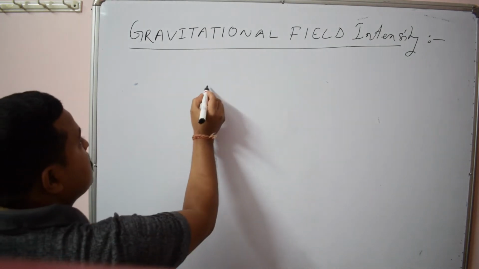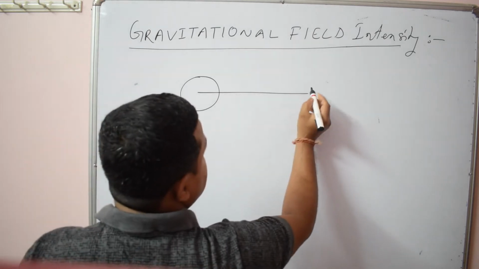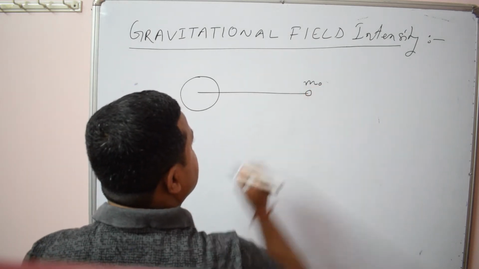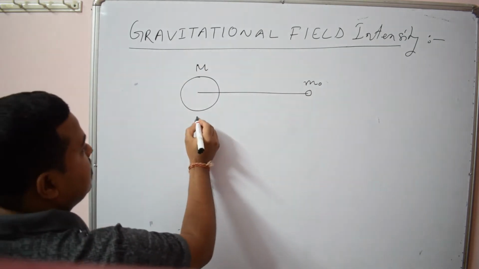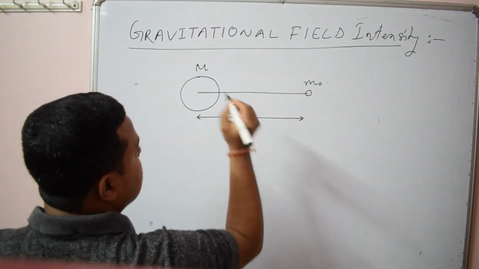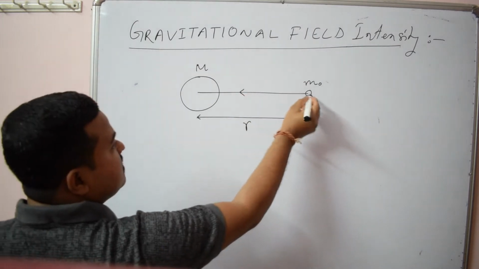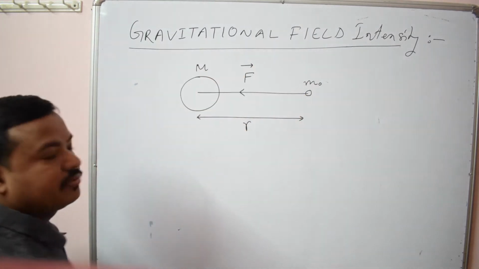So this is, suppose, Earth. You place an object here. This is, suppose, point object m0, Earth, which has mass, suppose, m, and the distance between them, say, r. Now what is gravitational field intensity? You know this mass experiences a force due to Earth, say F.